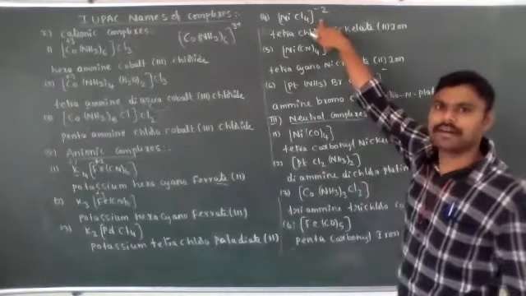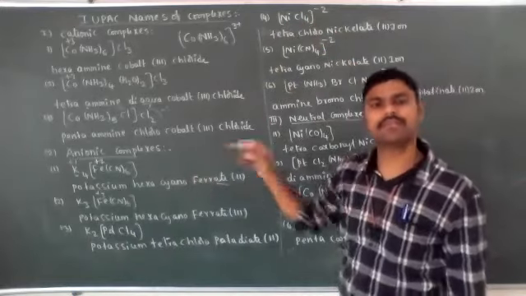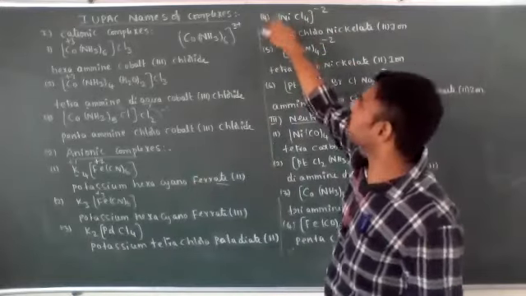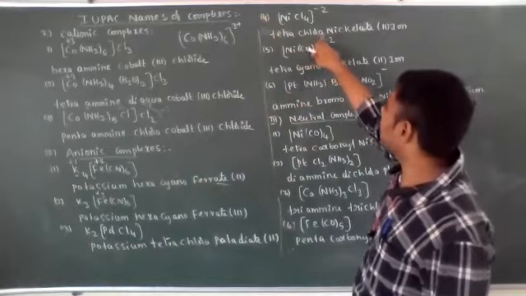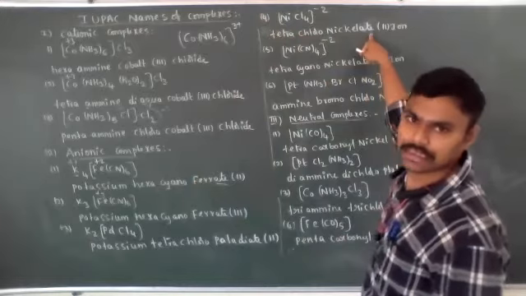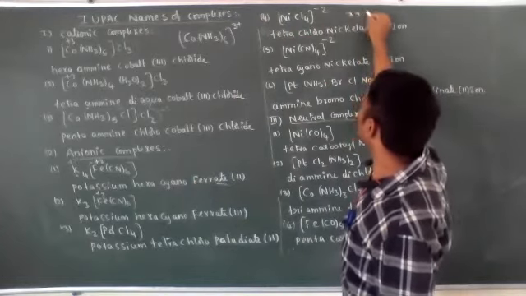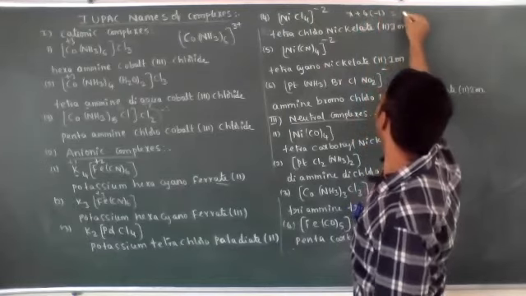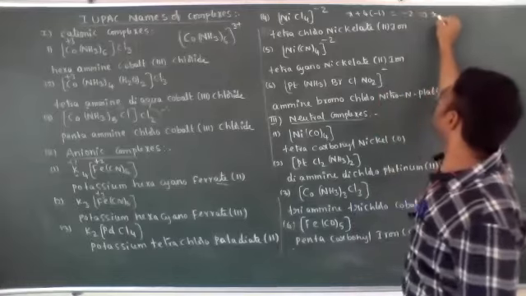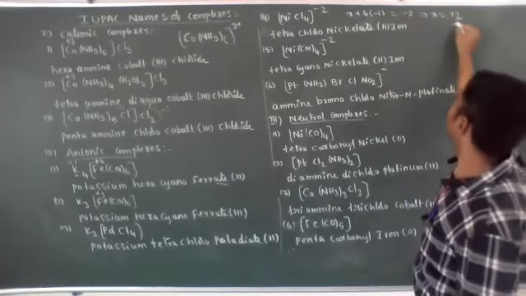[NiCl4] 2-. See here, the charge is on the coordination sphere. Negative charge is present means anionic complex compound only. There is no cationic sphere before. Now for this, the name is tetrachloronickelate. What is the oxidation state? See, let nickel be X. 4 chlorine atoms, oxidation state is -1. Then the total is equal to -2. Then X is equal to +2, because X minus 4 is equal to -2.